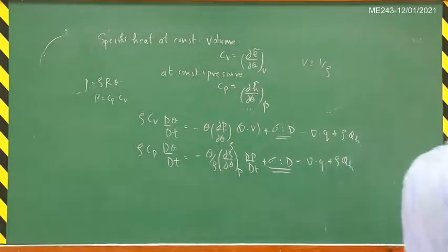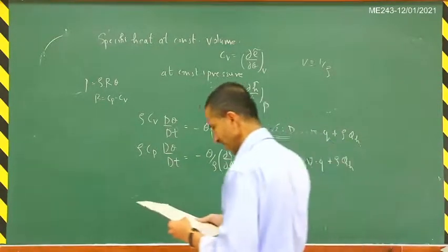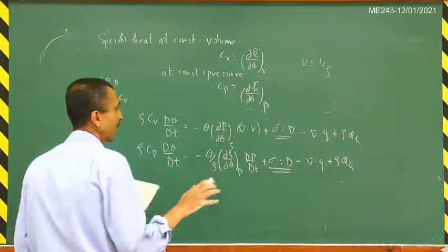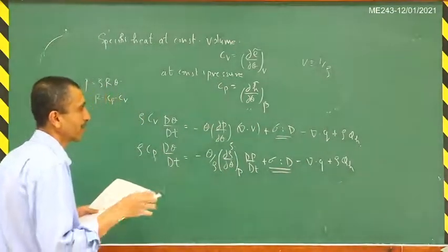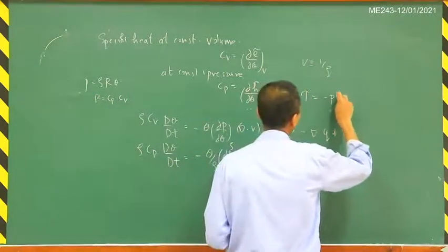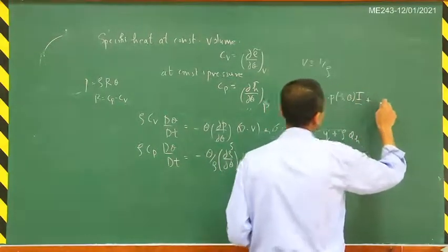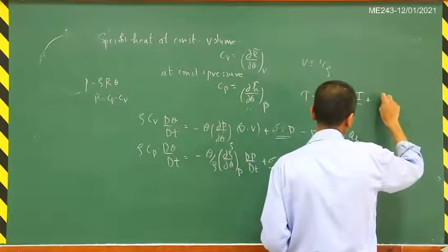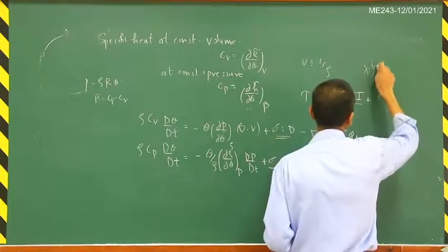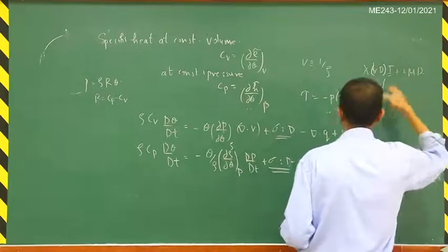I will just give a summary now of the final set of equations that we get. The constitutive relation we have seen is τ = −p(ρ, θ) I + σ, where σ = λ tr(D) I + 2μ D. This is the constitutive relation in the case of a Newtonian fluid.